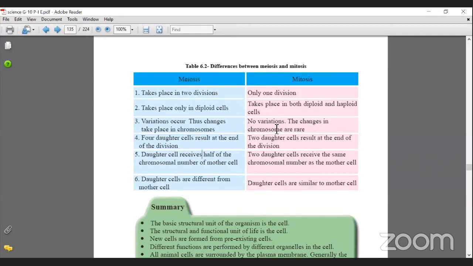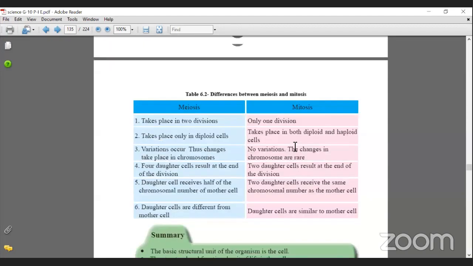So in mitosis, no variations, and the changes in chromosomes are very rare. If that happens, of course, there will be abnormalities or mutations. In meiosis, 4 daughter cells result at the end of the division. In mitosis, only 2 daughter cells are formed. So look at this, Ma.